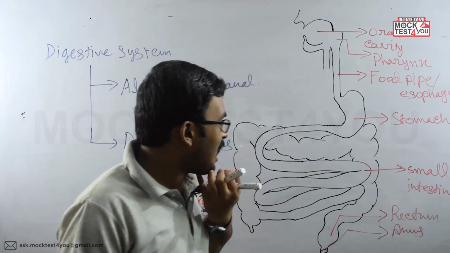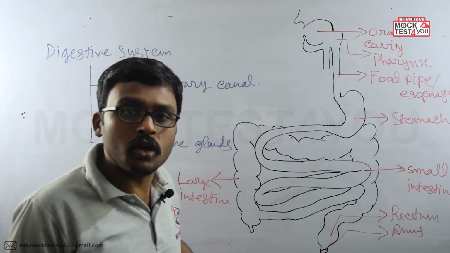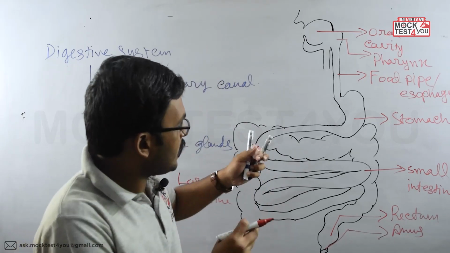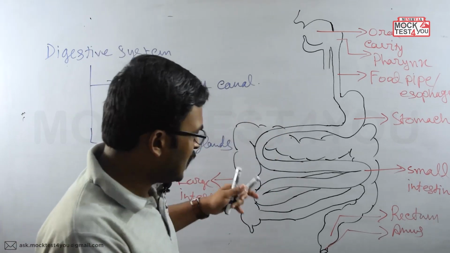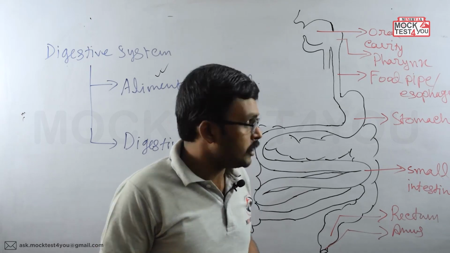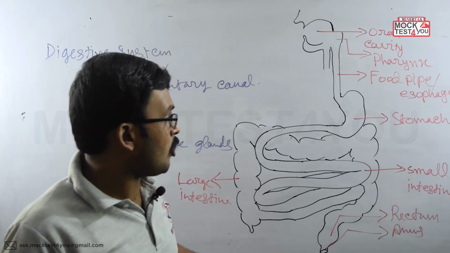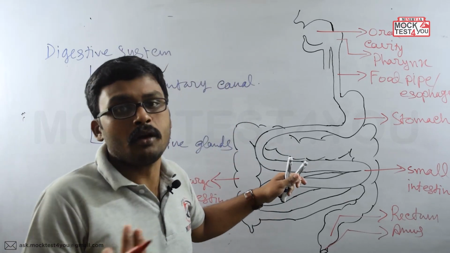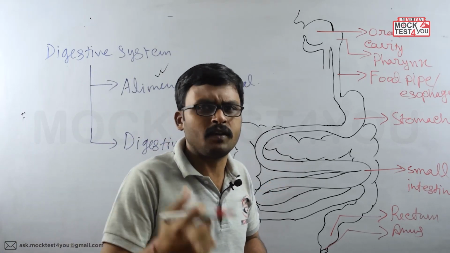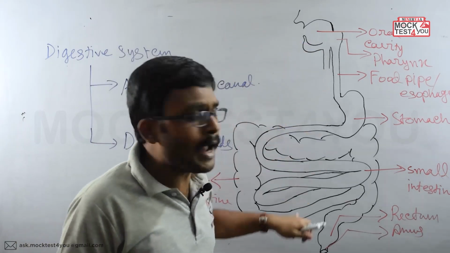Now what's the length of it? Its length is near about 30 feet in the extended form. In respect of the average height of Indian people, it is almost 5 times more. Here the average height of Indian people is near about 5.8 or 5.9 or 6 feet. So in respect of that, it's near about 5 times of that.